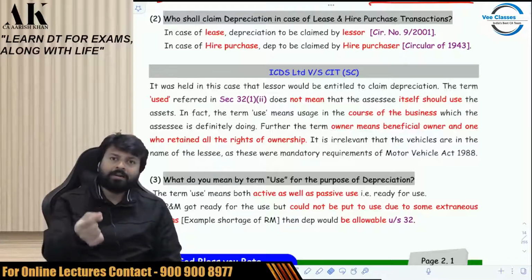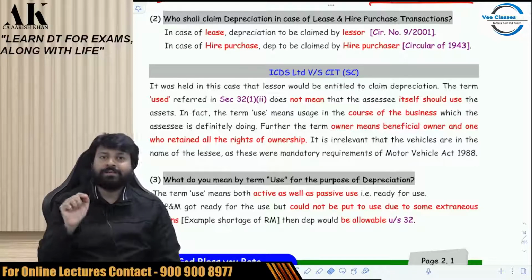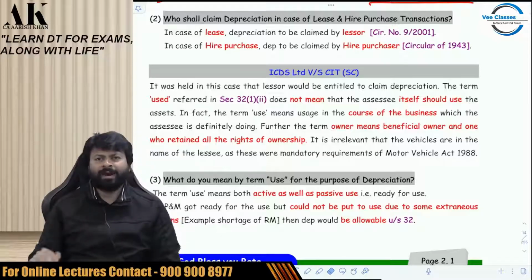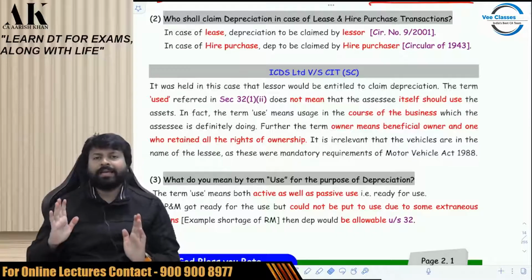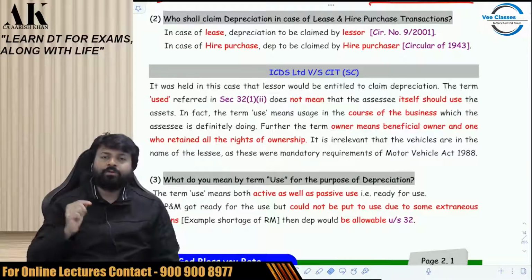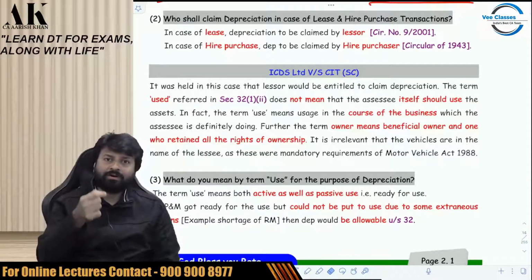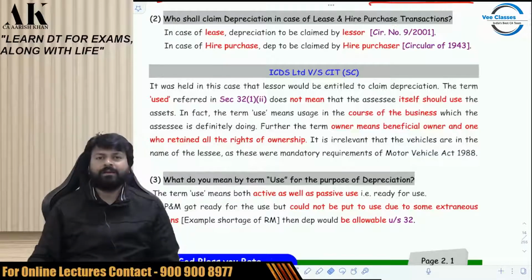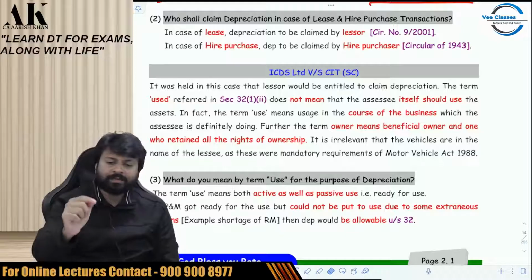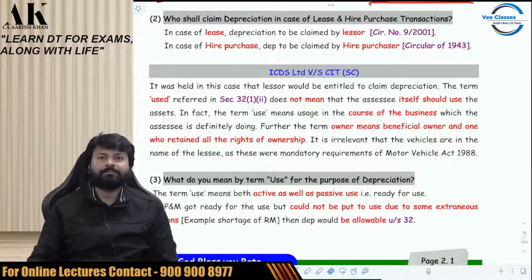Now, when we give this car to you, the registration is done in the name of the customer. Why? Because that is the requirement of the Motor Vehicle Act. The Motor Vehicle Act says that when you give a car on lease on long-term purpose to any person, then the car has to be registered in the name of the customer. Definitely at the end of the lease period, you will take back the car. Then you can retransfer the car in your name. But when you give the car for a long-term purpose, you have to register in the name of the customer. You cannot register in your name.